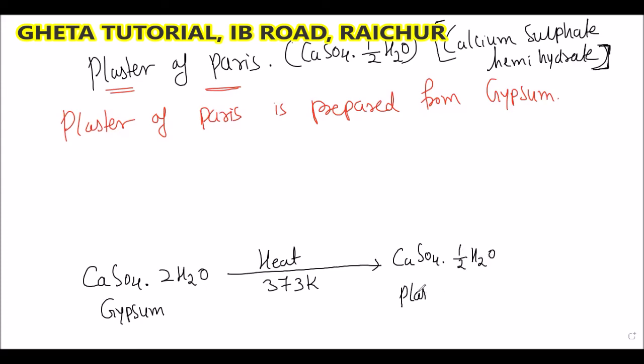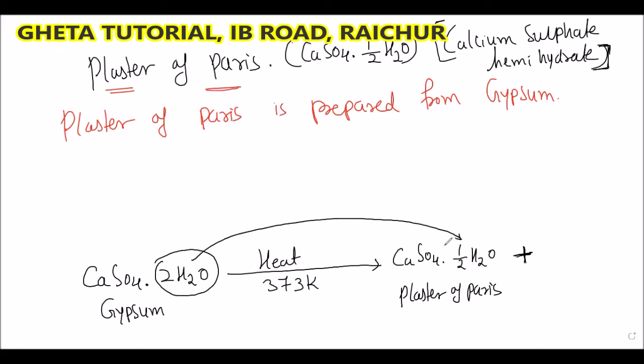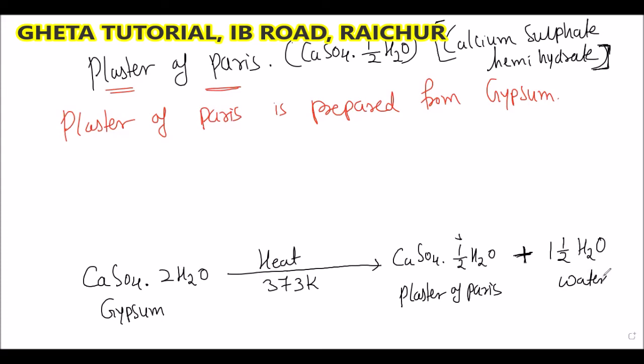Here we write plus, because we had 2H2O and it has now come to half H2O. So how many water molecules are left over? 1.5, correct. So here will come your 1.5 H2O.